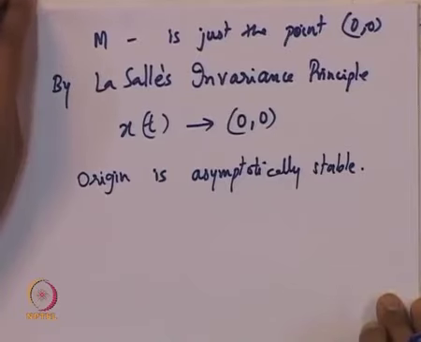which we used to conclude that the set M has just one point, the origin, and by LaSalle's invariance principle the trajectories x of t converge to M, and hence the origin is asymptotically stable.